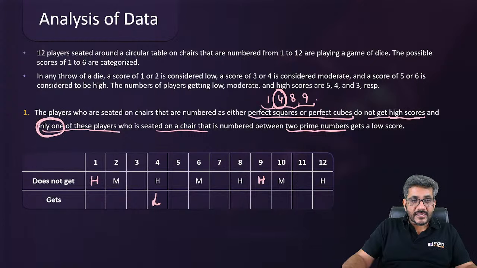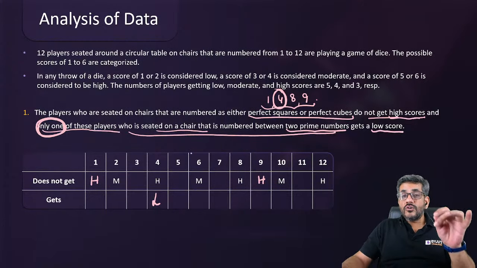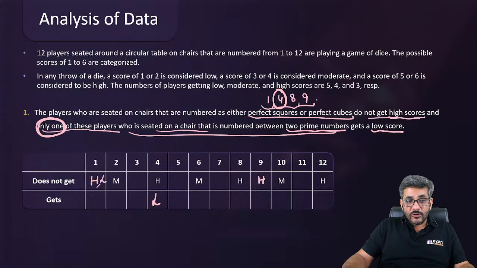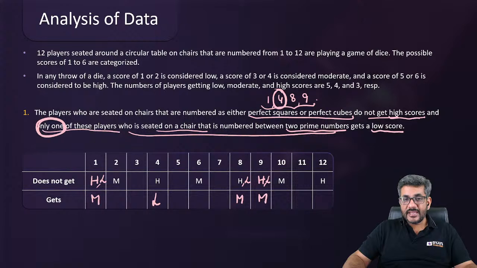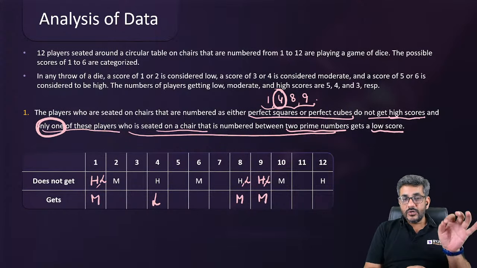Only one of these, right? The one who is between two prime numbers gets a low score. So out of 1, 4, 8, 9, only one person gets a low score. That means 1, 8, and 9 would not get a low score as well. 1 would not get a low score, 8 would not get a low score, 9 would not get a low score. So what would they get? Can I say they will get a moderate score? Only that is the possibility here. Are you with me on this? Let me just confirm this once. Did you all get my point here?